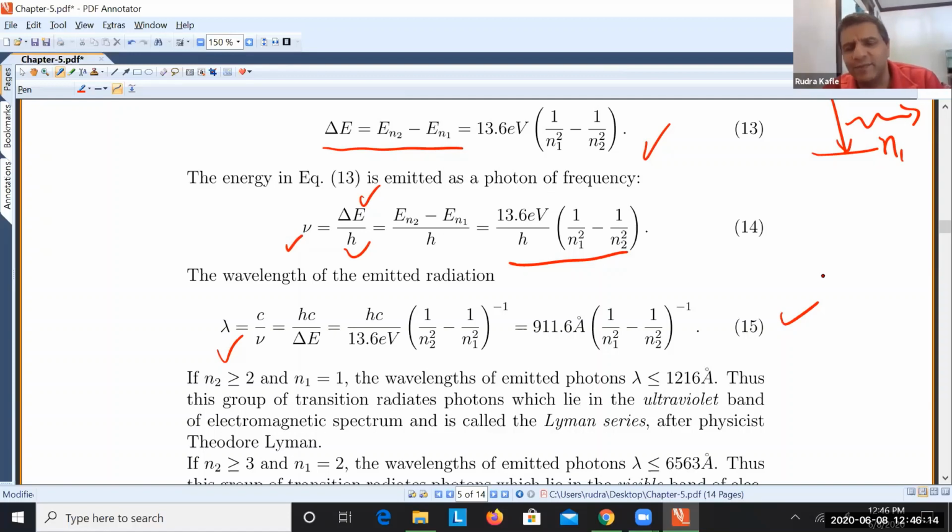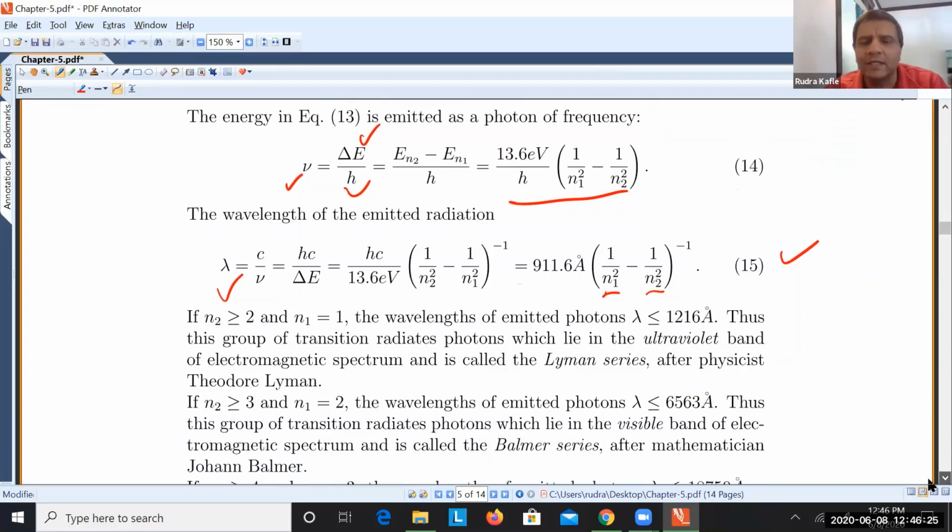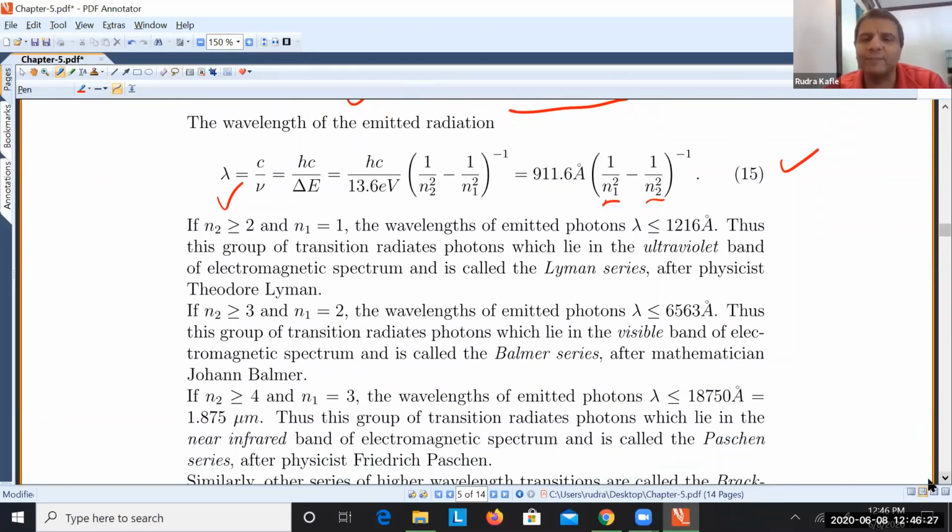So very interestingly, let me tell you something. If you consider N1 equal to 1 and N2 equal to 2 and so on, N1 equal to 1 and N2 equal to 3, then you get a series of wavelengths or series of radiations, and they have specific names given by different scientists.